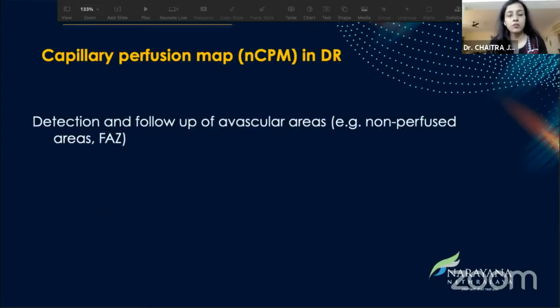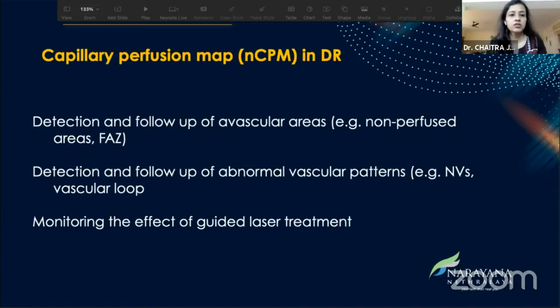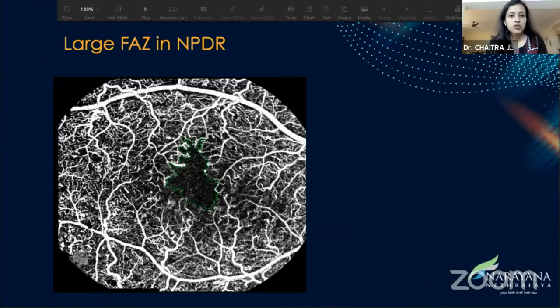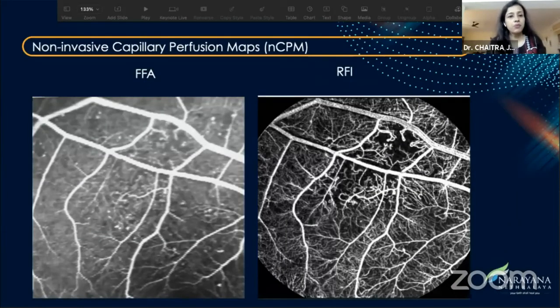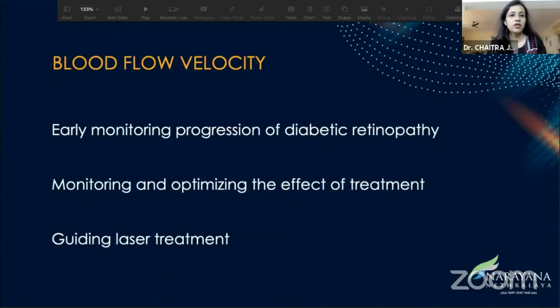It helped us detect and follow up avascular areas. It also helped in follow-up of abnormal vascular patterns, be it loops or neovascularizations. And it also helped in monitoring the effect of guided laser treatment. So here you can see the FAZ can be very well delineated on the NCPM in patients with NPDR. And when we compared it with FA, we were able to delineate the non-perfusion areas and neovascularization and telangiectatic vessels as well. Here again, comparison between FFA and RFI, you can see the neovascularization. Of course, the leakage is not seen on RFI as seen on FFA.